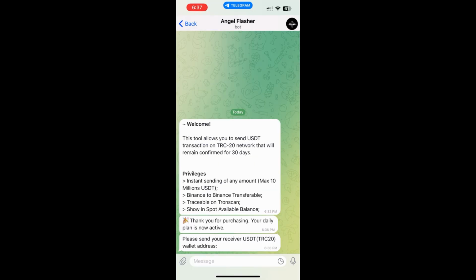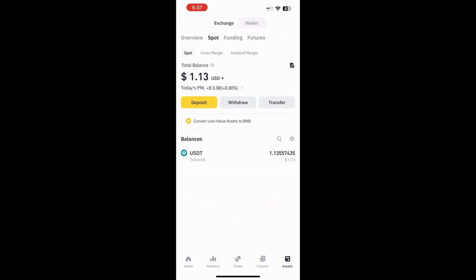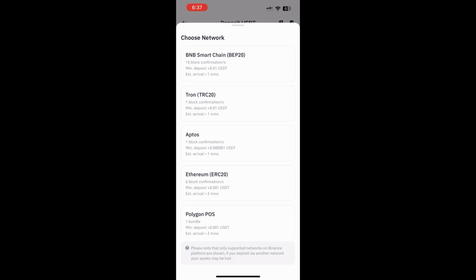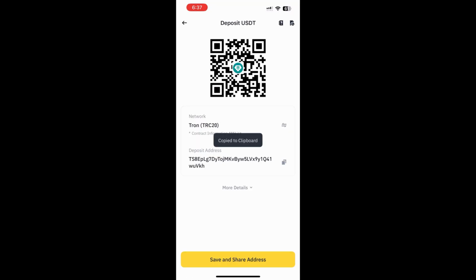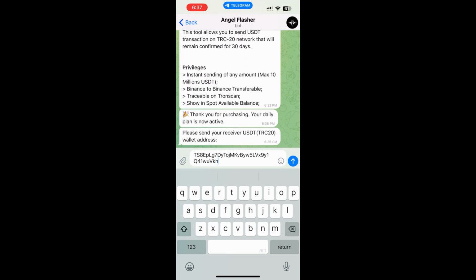Okay, so thank you for purchasing, your daily billing plan is now active. Now we'll have to send here your address from Binance, through the network. Copy the deposit address and paste it into the bot. Okay, send it.